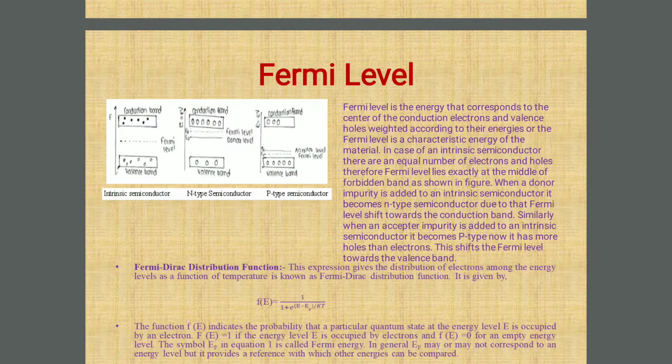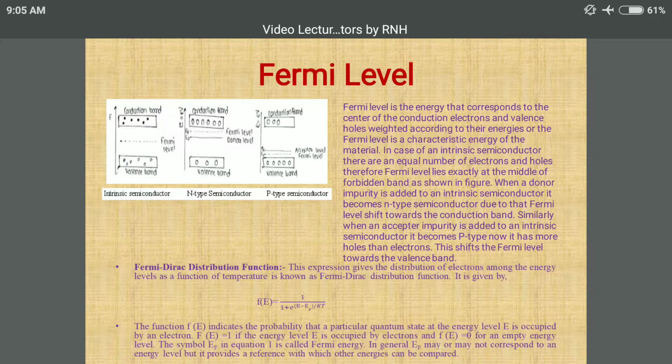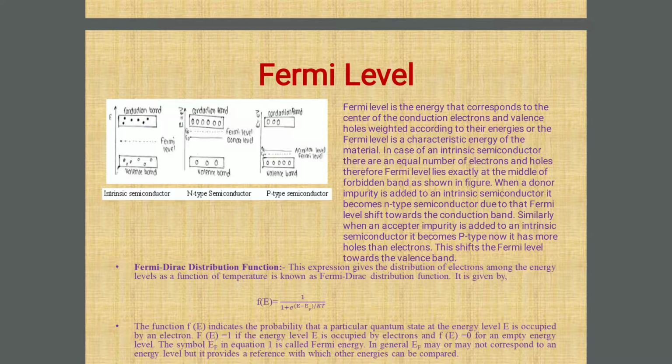What happens to an intrinsic semiconductor? It becomes p-type. Now it has more holes than electrons. This shifts the Fermi level towards the valence band. This is the case for p-type semiconductor where the Fermi level shifts towards the valence band, it is just above the valence band, and the acceptor level is formed due to addition of trivalent impurity.